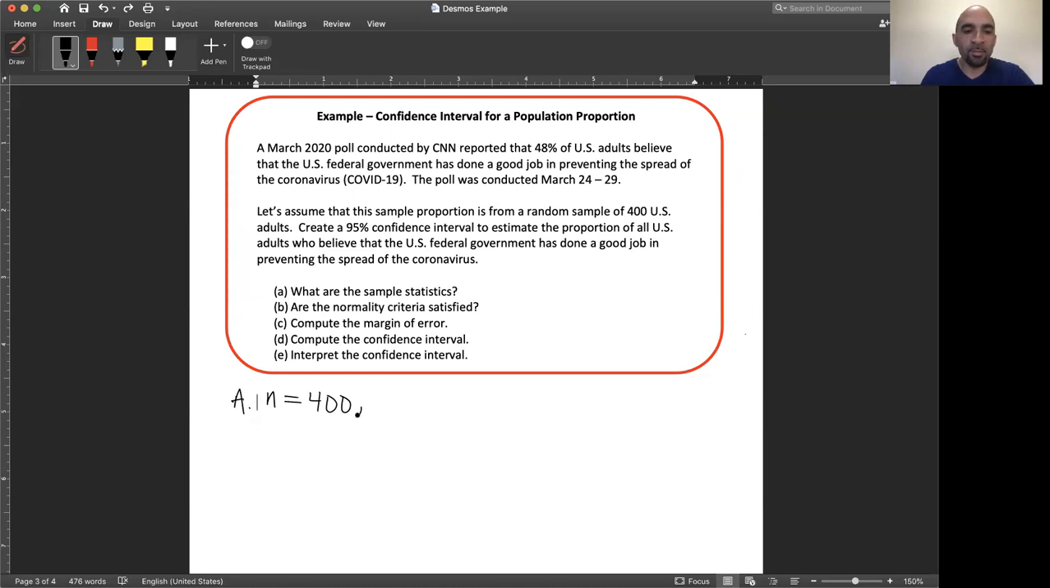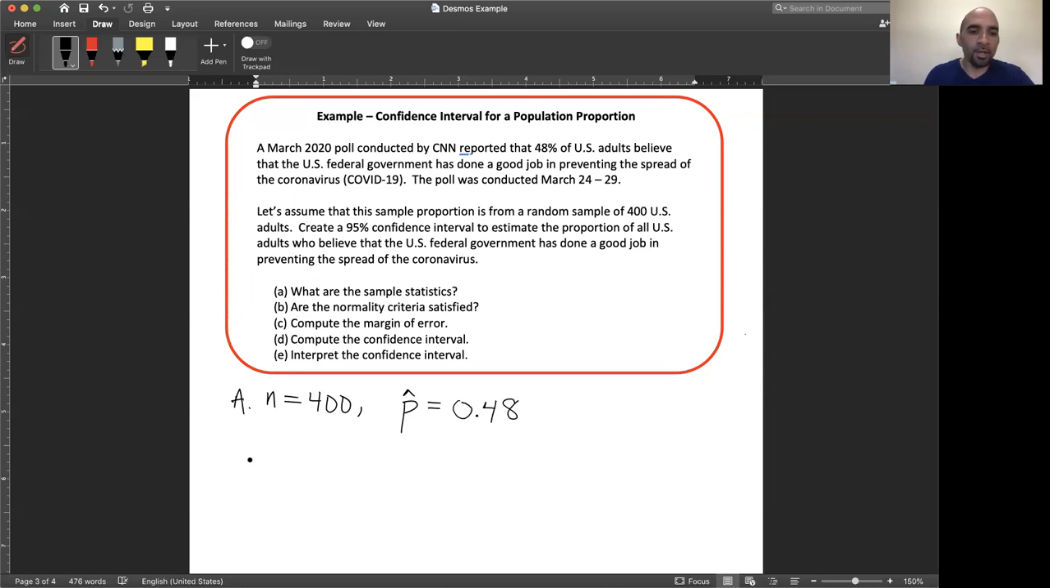And then we have the sample proportion. So p hat is the sample proportion, and we're told that the sample proportion is 48%, because this poll that CNN is reporting is basically a poll from a sample of adults. 48% in this situation is not the population proportion, it is the sample proportion. The population proportion is unknown. So we'll use a confidence interval to estimate it. All right, so this is the first part.